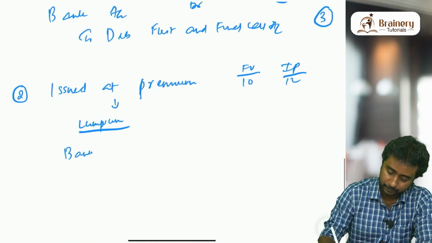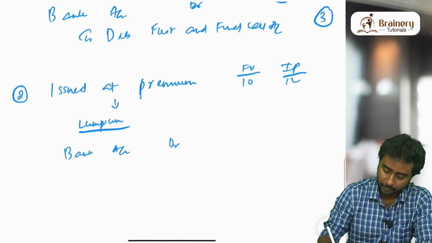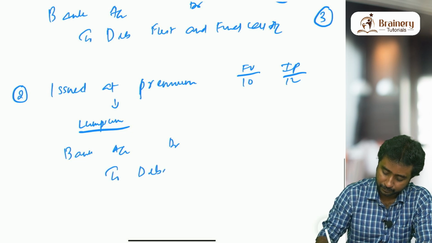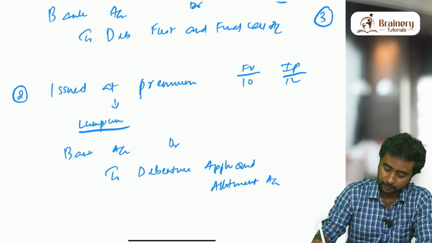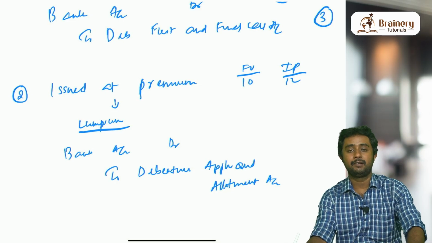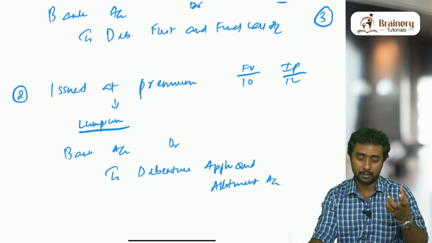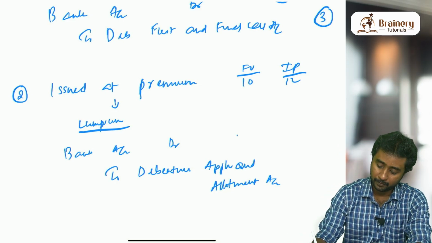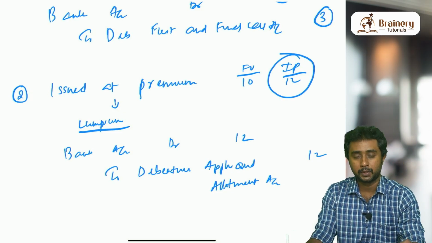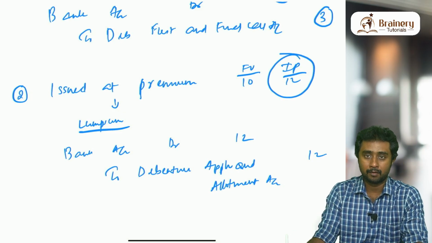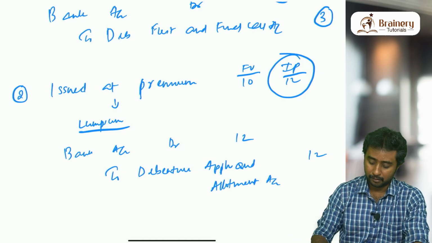Bank account debit to debenture application and allotment account. How much will the company receive from me if I am the one who bought that debenture? Obviously 12 rupees they will receive, because the issue price is what I have to pay. So the debenture holder only pays the issue price. So 12 rupees they will be collecting.